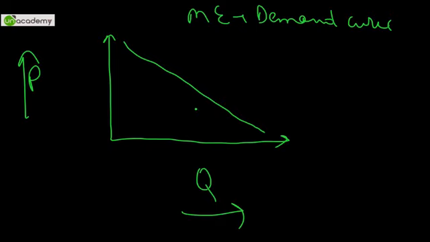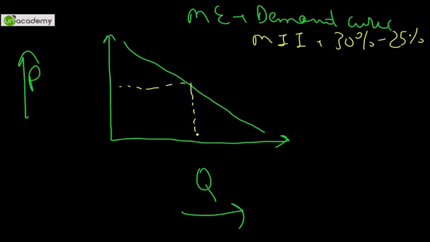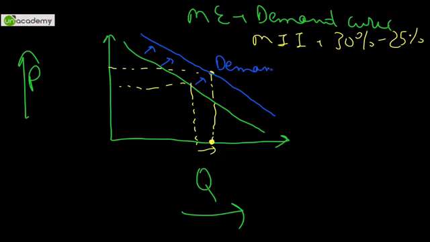But now imagine the government regime has changed or taxation. For example, in the Make in India campaign, we have reduced the corporate tax from 30% to 25%. So now imagine for this particular price, the quantity demanded was this much. But now since quantity demanded will be more because you have more disposable income, something like that will happen. Let's say this quantity has shifted from here to here, and now you will see that price has to be increased accordingly if the supply cannot match it. So price will come somewhere here. So now the new curve which you will draw will be something like this. So as you can see, demand has pulled it, and that is why it is called demand pull inflation.